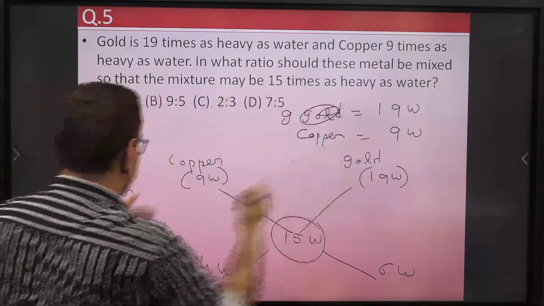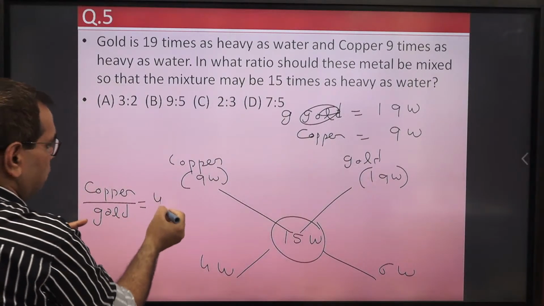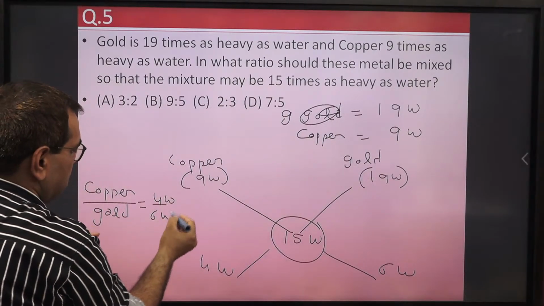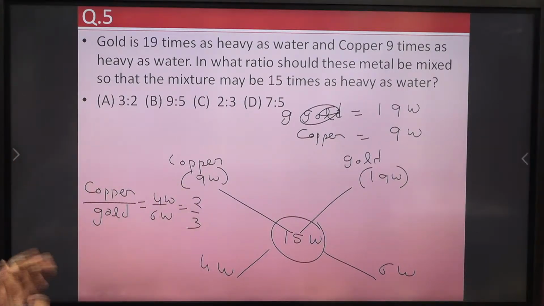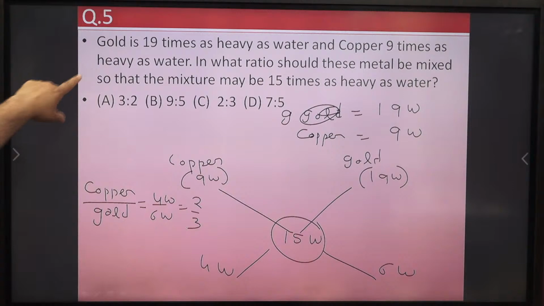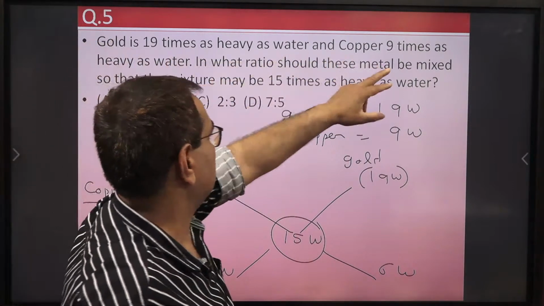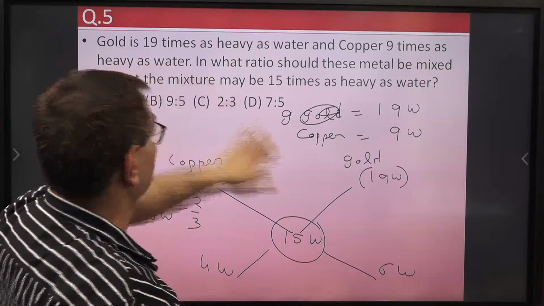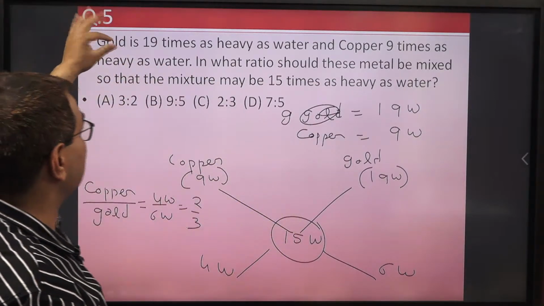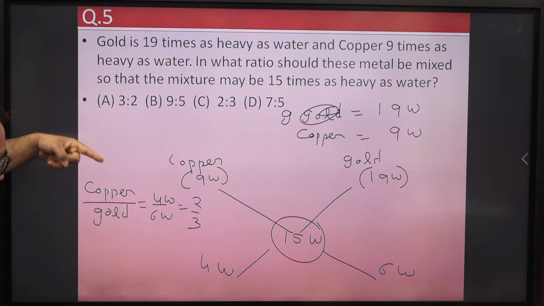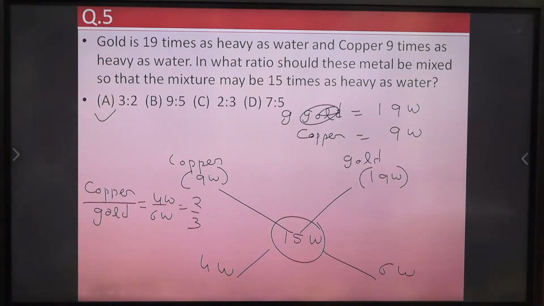So the ratio of copper upon gold is equal to 4W upon 6W, that is 2 upon 3. But in this question, in what order are they asking? They have mentioned gold first, and then they have mentioned copper. So it means they want the answer in that order, gold upon copper. So gold upon copper will be 3 upon 2. So A, 3:2, will be the right answer.